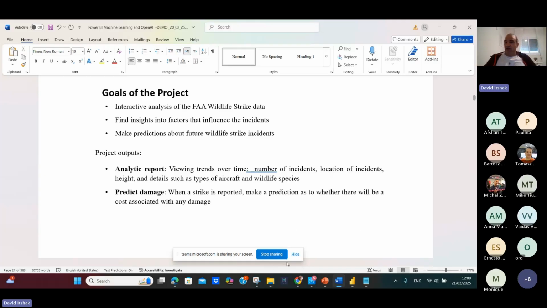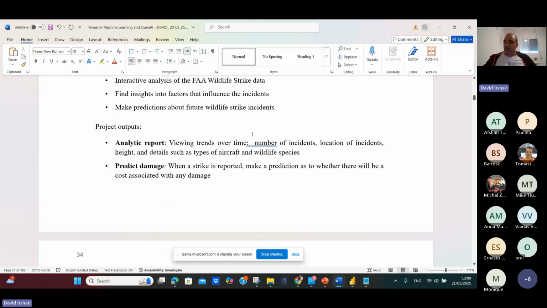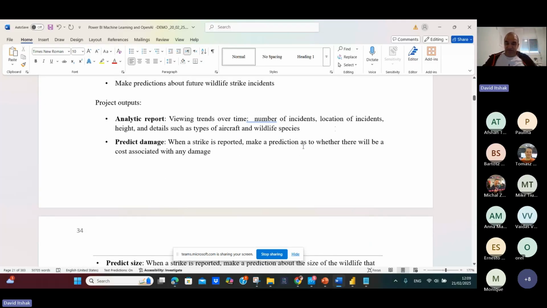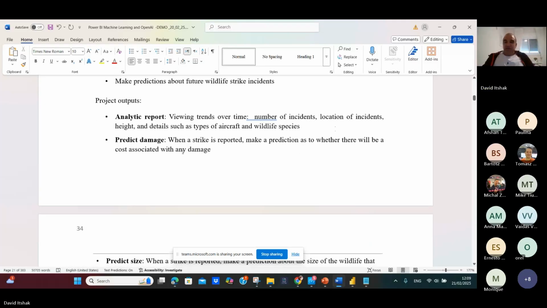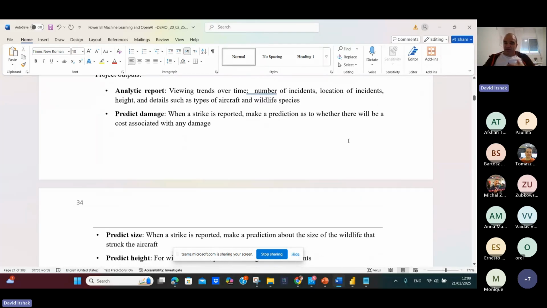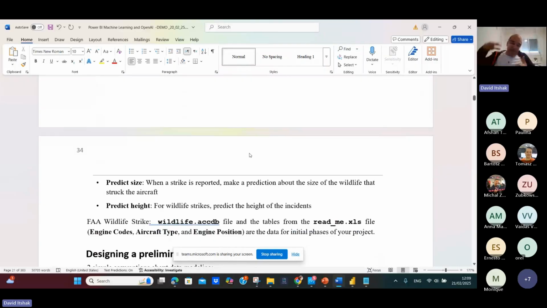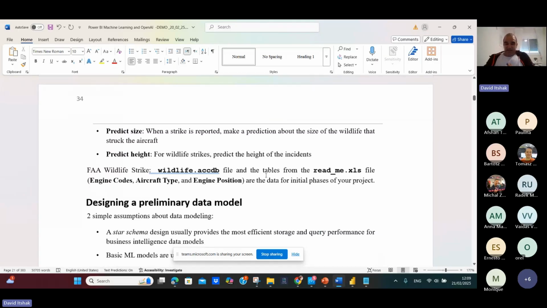You want to do analytic reports, which show the trends over time, number of incidents, location of incidents, where it happened, details such as type of aircraft and other species. We want to predict the damage, whether the damage causes any cost. We want to predict the size and the age. So these are the parameters we want to predict using this data.